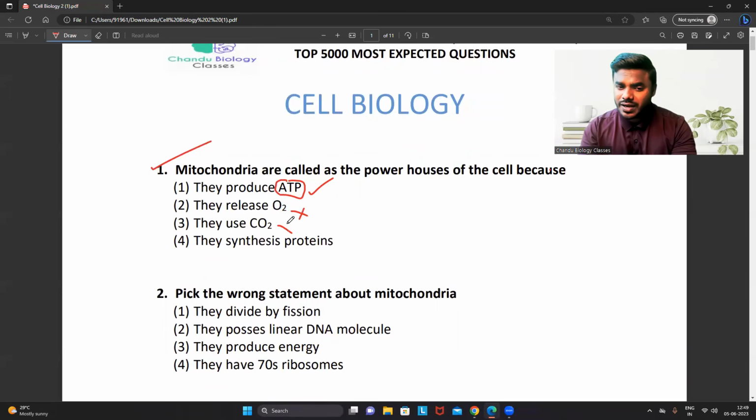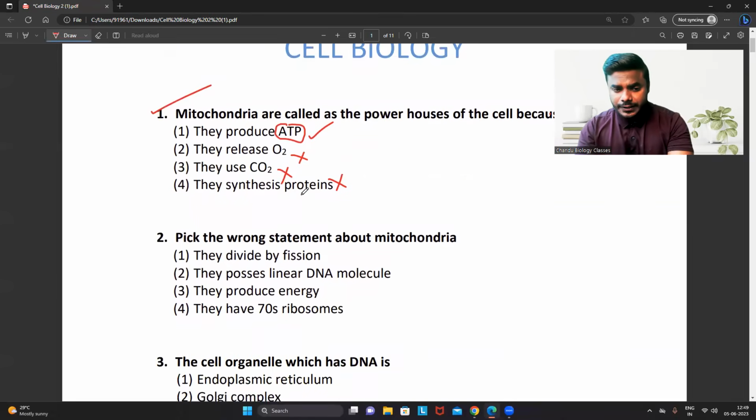They use the carbon dioxide, no, and mitochondria are not at all involved in the synthesis of any proteins directly or indirectly. Mitochondria can synthesize proteins, that is true, about 10% of proteins it can synthesize, but because of the synthesis of protein, we never call it the powerhouse of the cell. We call it the powerhouse of the cell because it is involved in the synthesis of ATP, not to get confused with that.